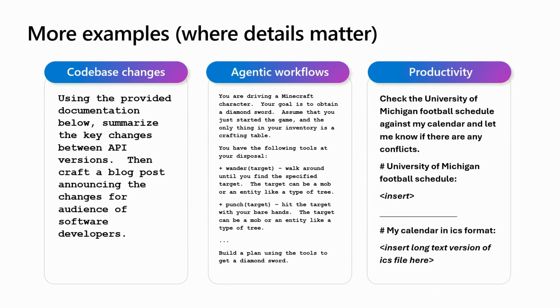All right. So let me share with you a few more examples of things that I have tried and tested and what the results were. I wanted to test something with a large code base change. So I used the prompt right there: using the provided documentation below, give me key changes between 2 different versions of an API. Then craft a blog post for an audience of developers. And at the bottom of that prompt I stuck in one of my favorite APIs, which is the Azure Content Safety API. You should all definitely go and learn about it later.